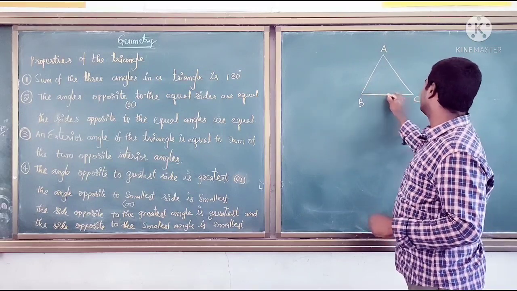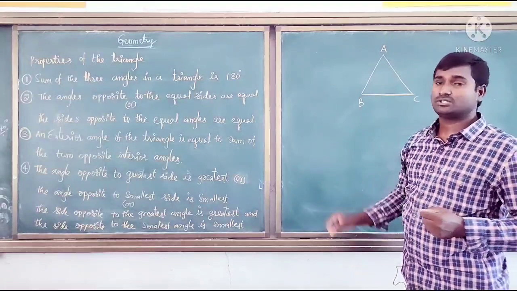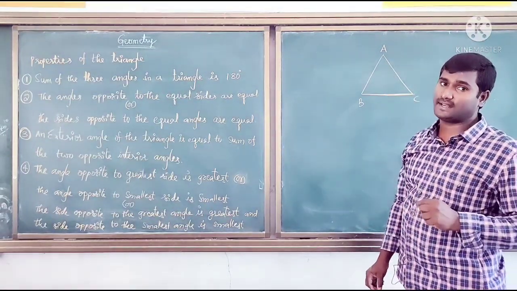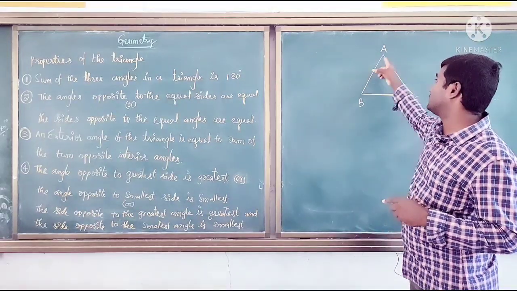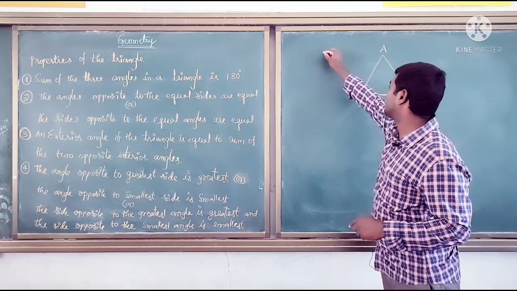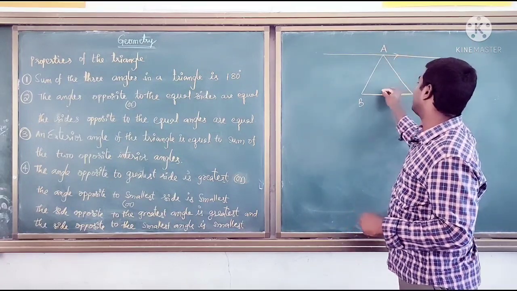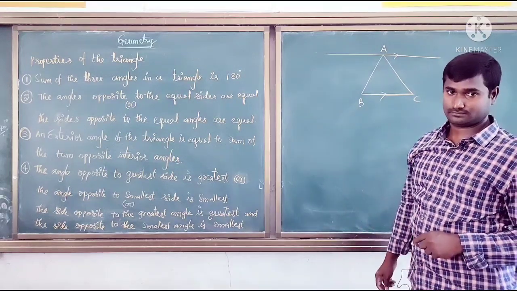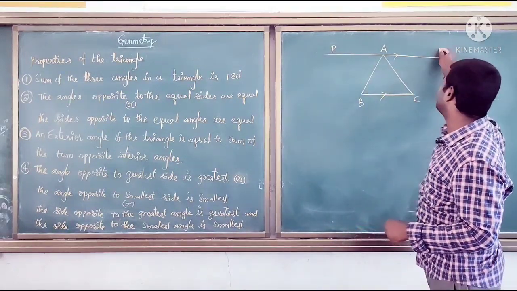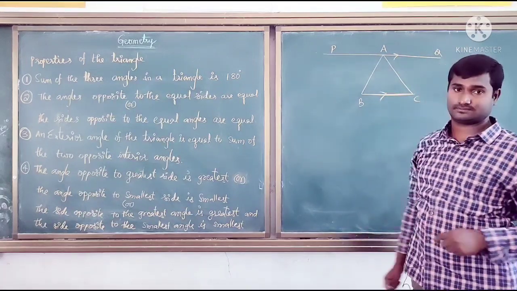I am drawing a line parallel to BC which is passing through A. Draw a parallel line passing through A and parallel to BC. You can give the name PQ for this. PQ is the line. This PQ line is parallel to BC.